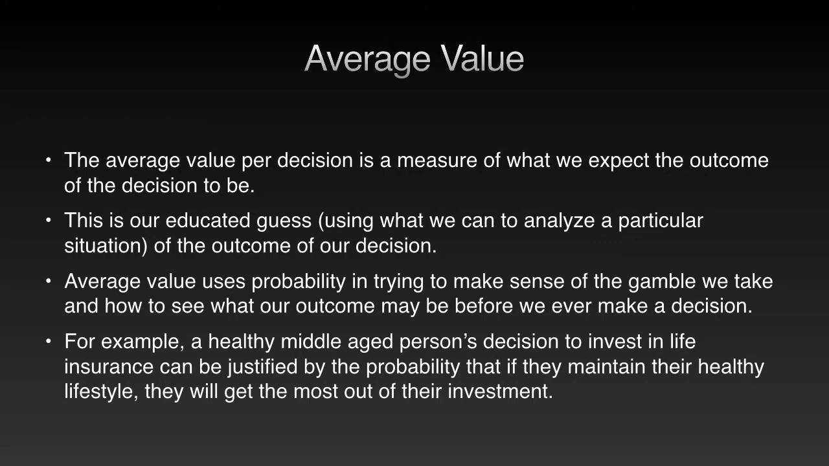Average value. The average value per decision is a measure of what we expect the outcome of the decision to be. This is our educated guess of the outcome of our decision, using what we can to analyze a particular situation. Average value uses probability in trying to make sense of the gamble we take and to see what our outcome may be before we ever make a decision.